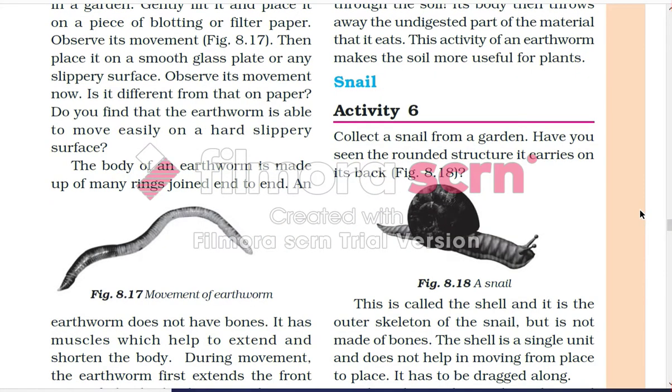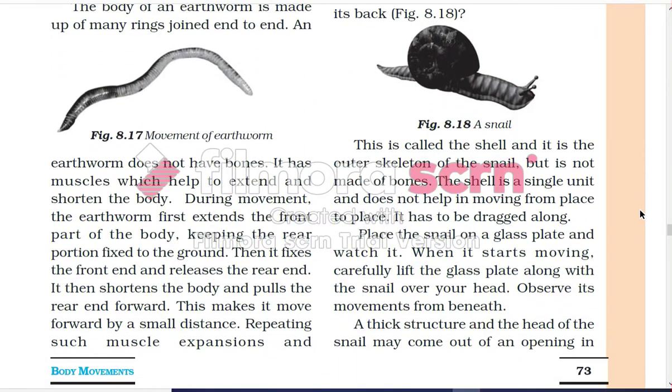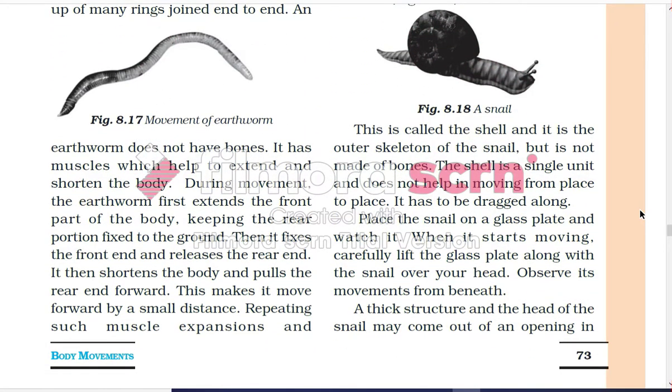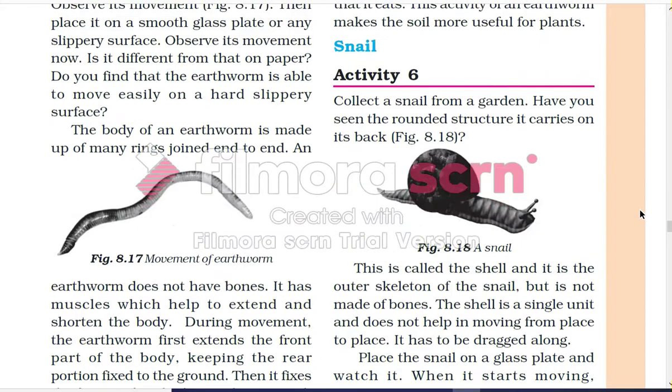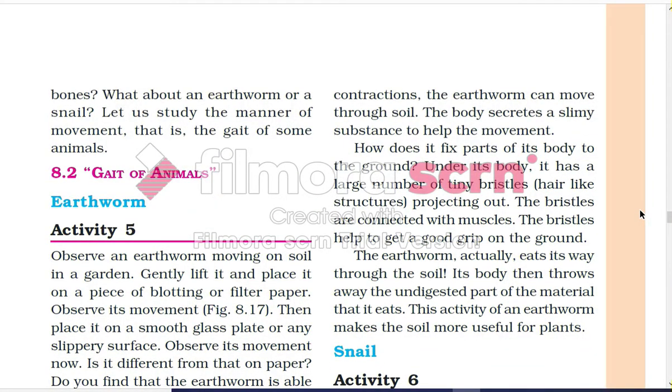The body of an earthworm is made up of many rings joined end to end. An earthworm does not have bones; it has muscles which help to extend and shorten the body. During movement, the earthworm first extends the front part of the body, keeping the rear portion fixed to the ground. Then it fixes the front end and releases the rear end. It then shortens the body and pulls the rear end forward. This makes it move forward by a small distance. By repeating such muscle expansion and contraction, the earthworm can move through soil. The body secretes a slimy substance to help the movement.